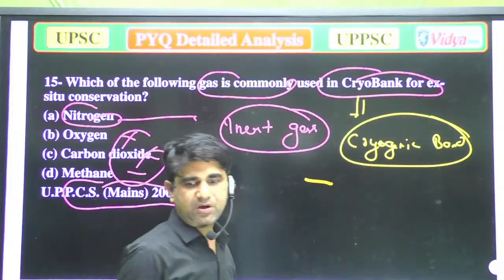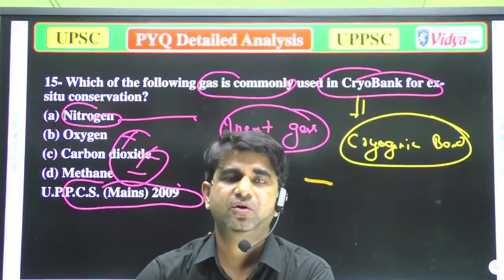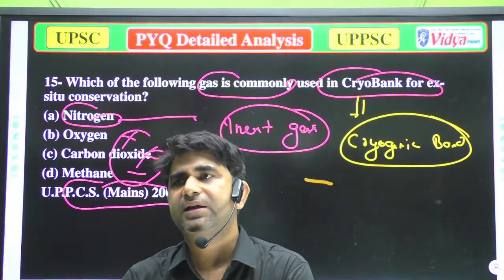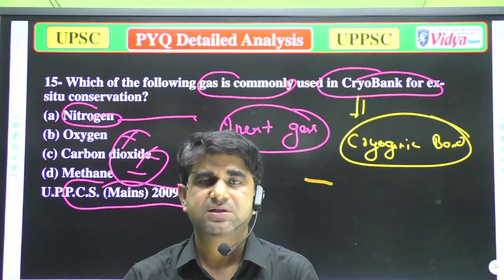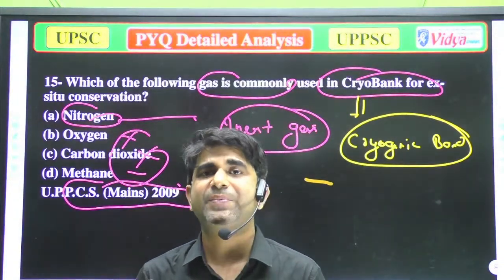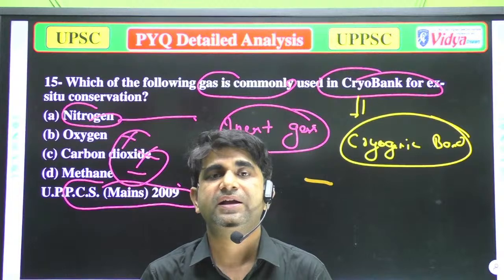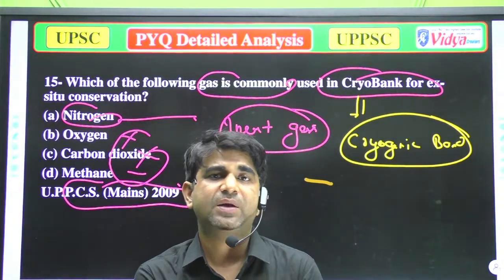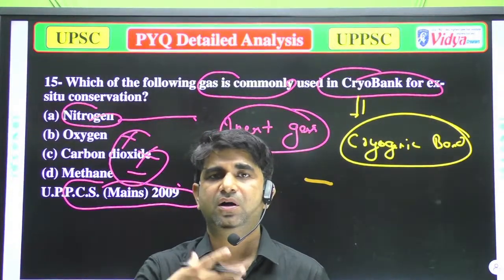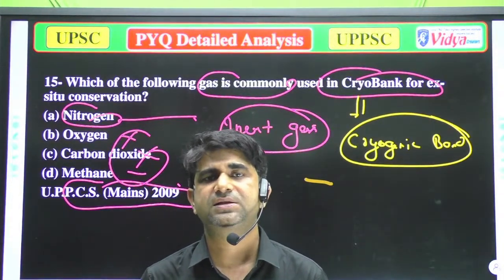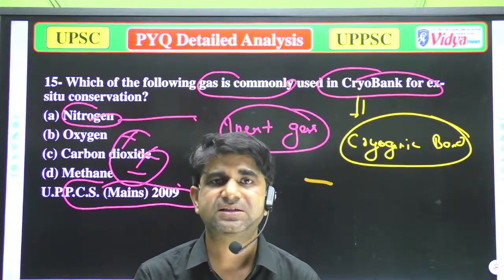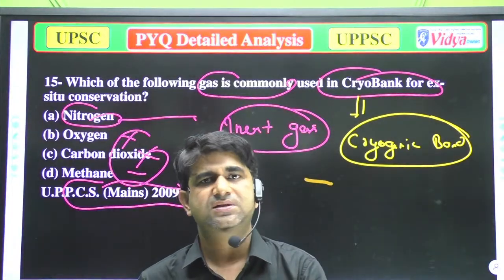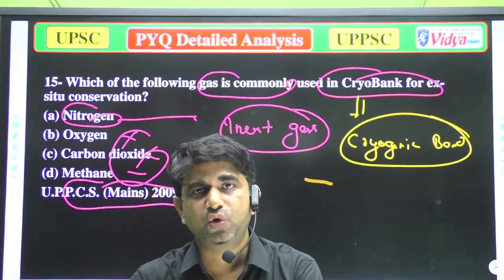I think you have heard about the sperm bank and ovum bank. These sperms and ovums are kept in cryobanks, or cryogenic banks. In a cryogenic bank, the temperature is very low, and when the temperature is very low, there will be no harm to the seeds, sperm, or ovum. Because the temperature is low, there will be no degradation in the organism.